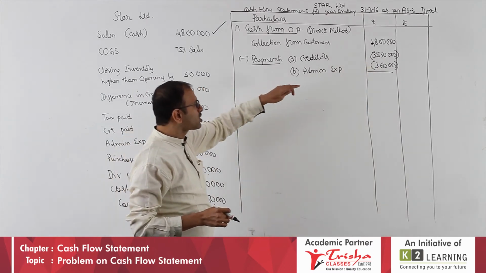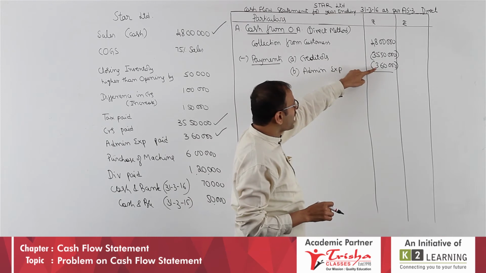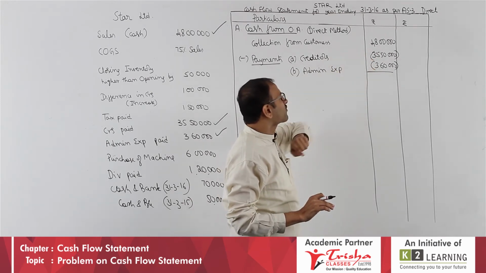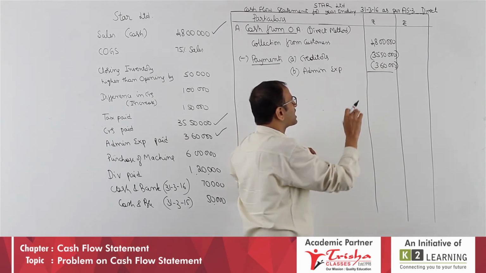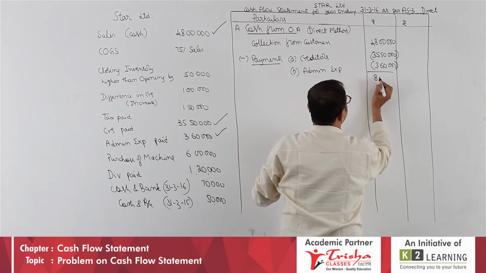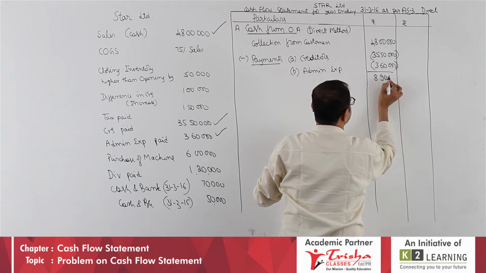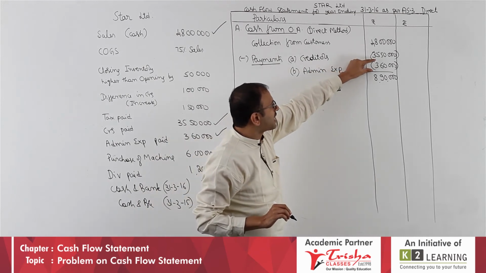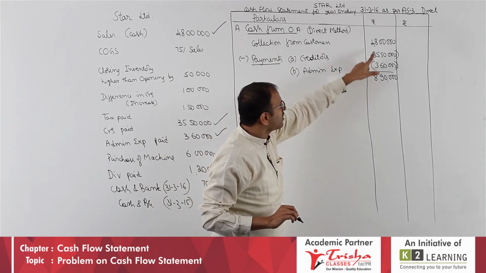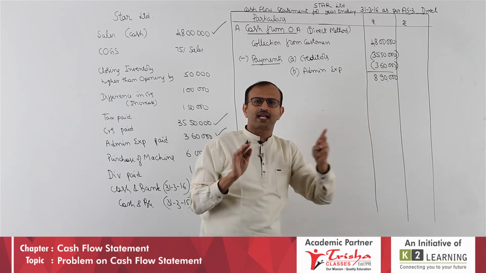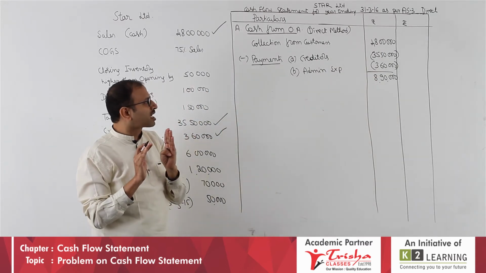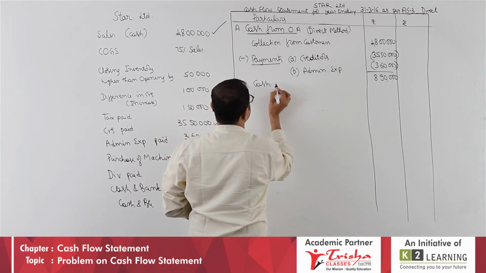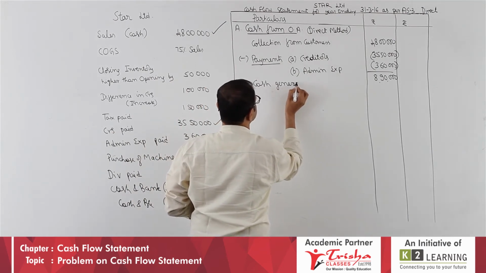If you do the total, 35 lakh 50 and 3 lakh 60, 35 plus 3 is 38, so 39 lakh 10,000. If you deduct that 39 lakh 10,000 from 48 lakh, you will arrive at 8 lakh 90,000. You can verify using a calculator. 39 and 48, if you deduct, you get 8 lakh 90,000. What is that? We call it cash generated from operations.